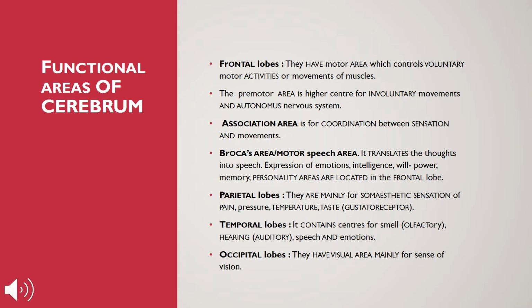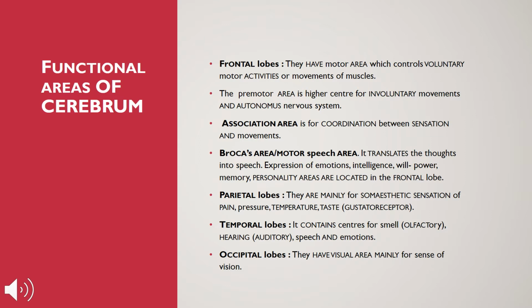Functional areas of cerebrum. Frontal lobe. It has the motor area, which controls voluntary motor activities or movement of muscles. Voluntary activities are the activities which we are aware of. So who is controlling them in the cerebrum? The frontal lobe. It controls the voluntary activities or the movement of muscles.